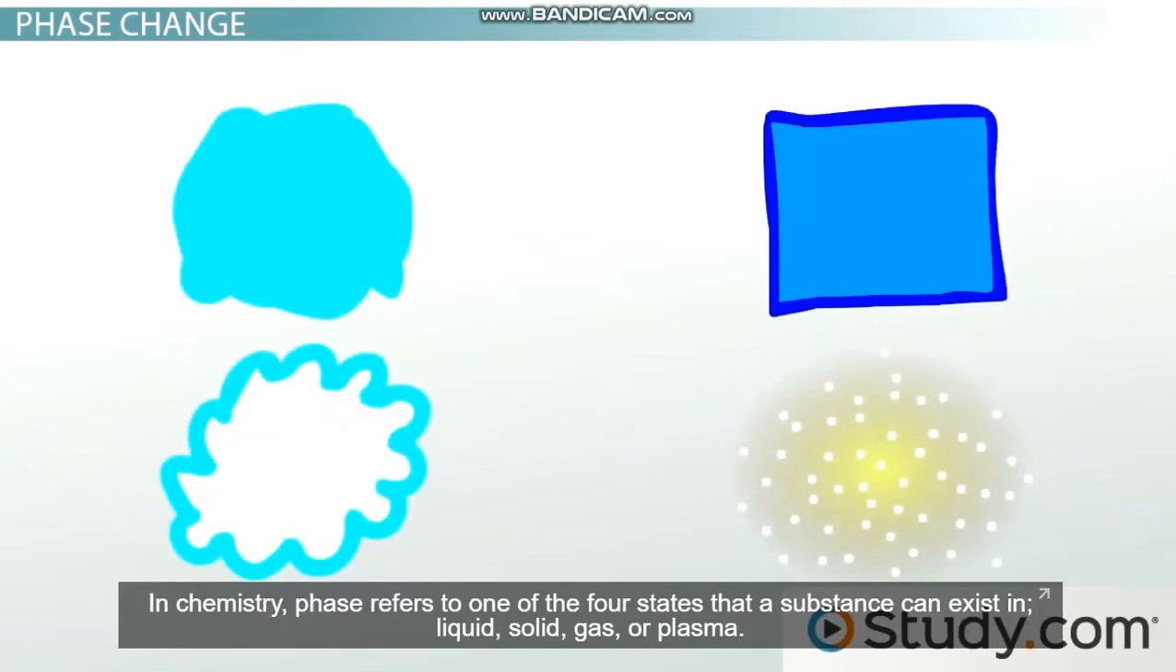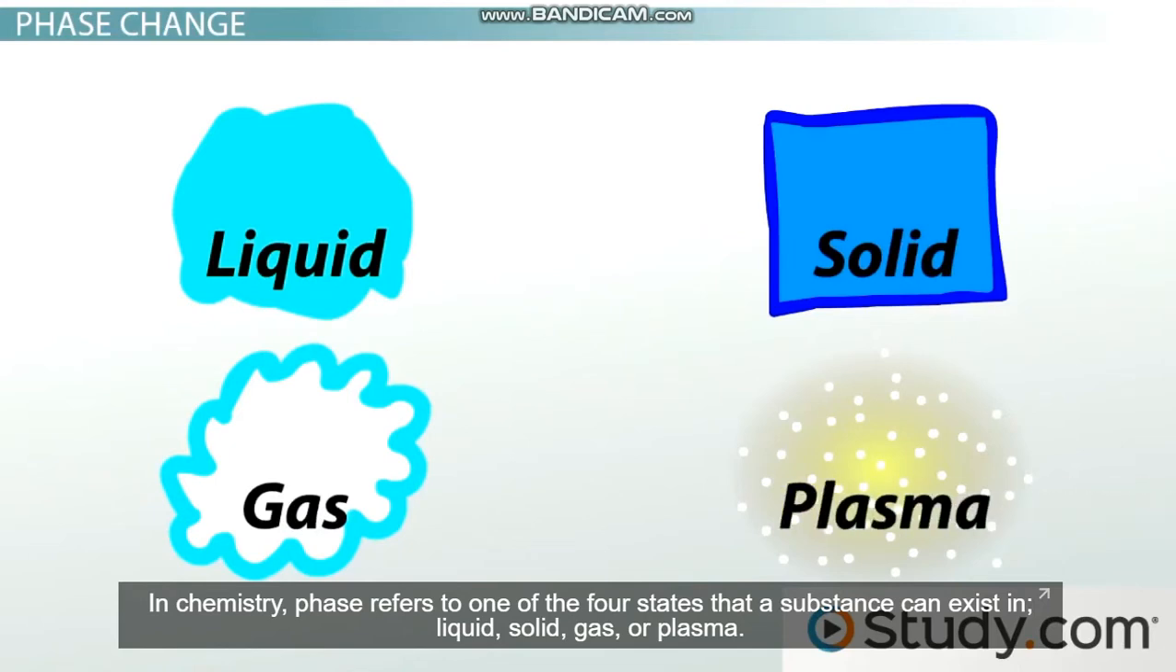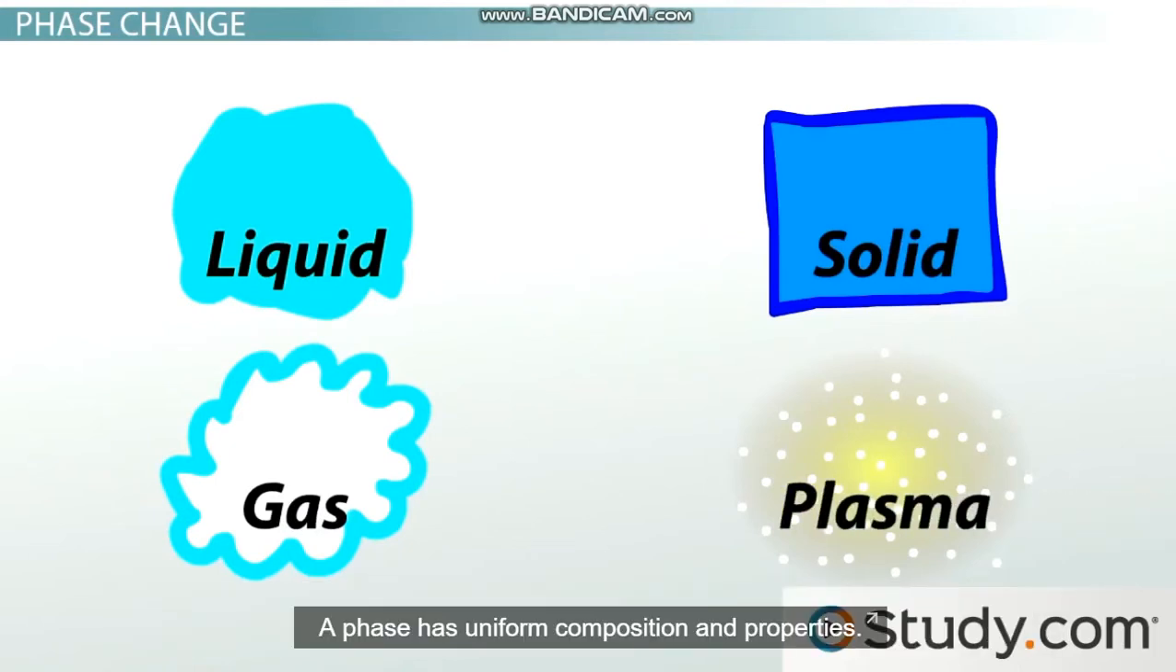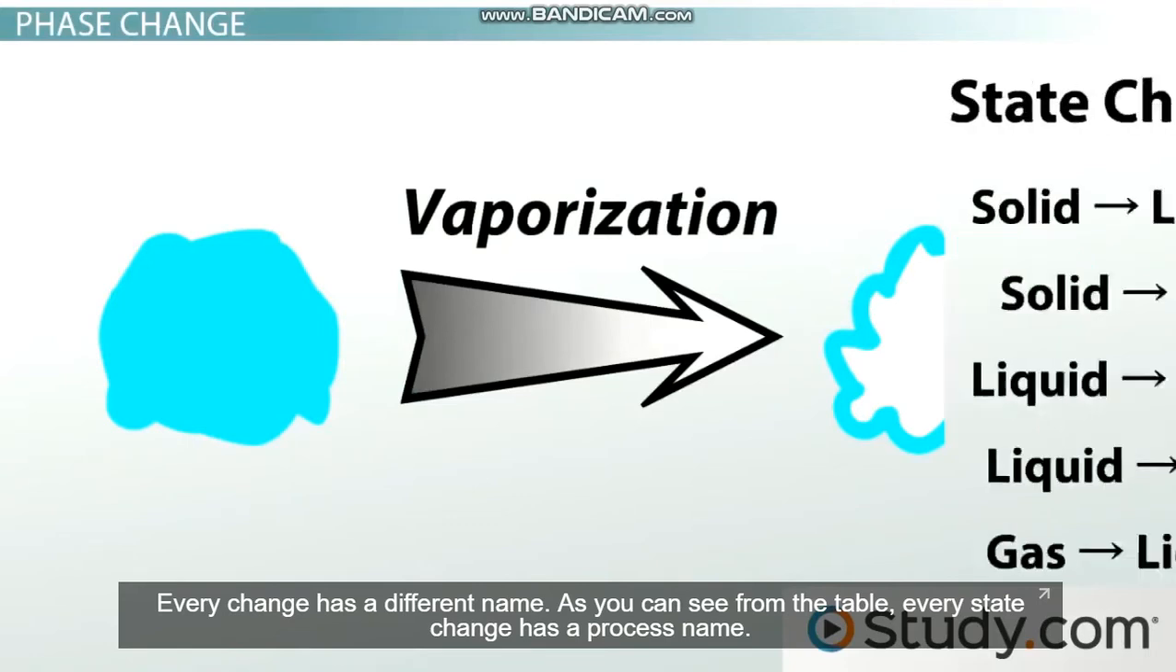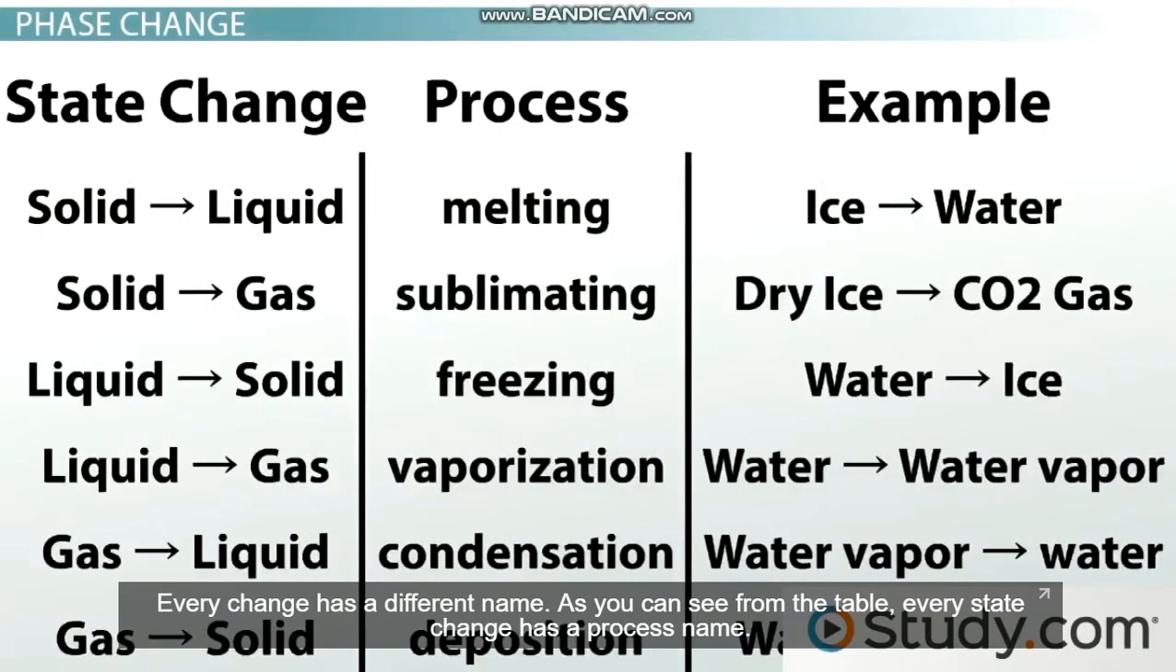In chemistry, phase refers to one of the four states that a substance can exist in: liquid, solid, gas, or plasma. A phase has uniform composition and properties. A phase change is when a substance changes from one phase to another. Every change has a different name. As you can see from the table, every state change has a process name.